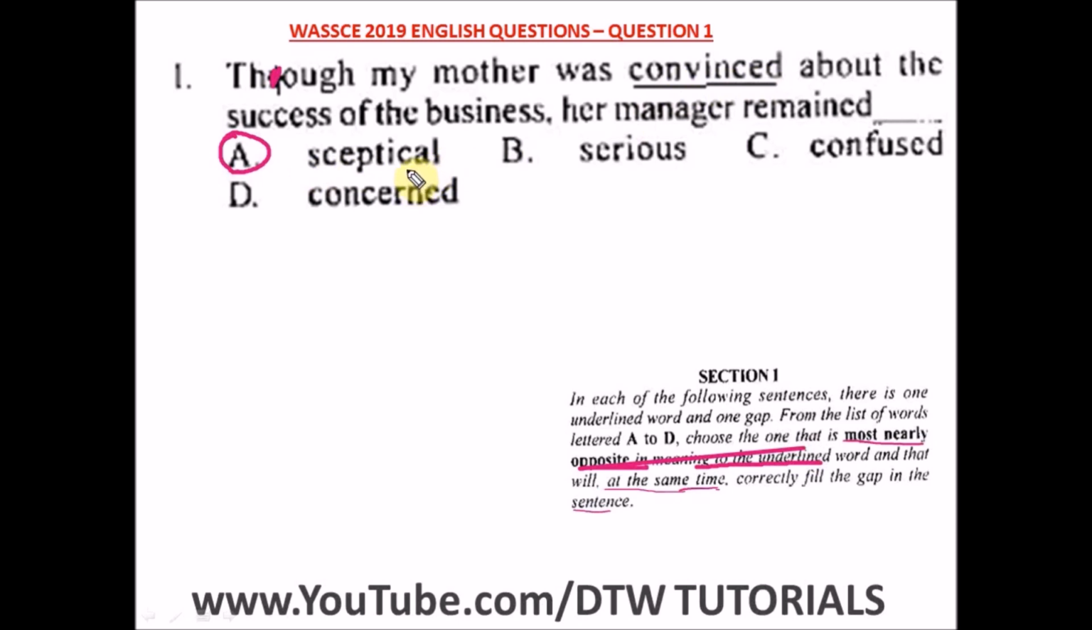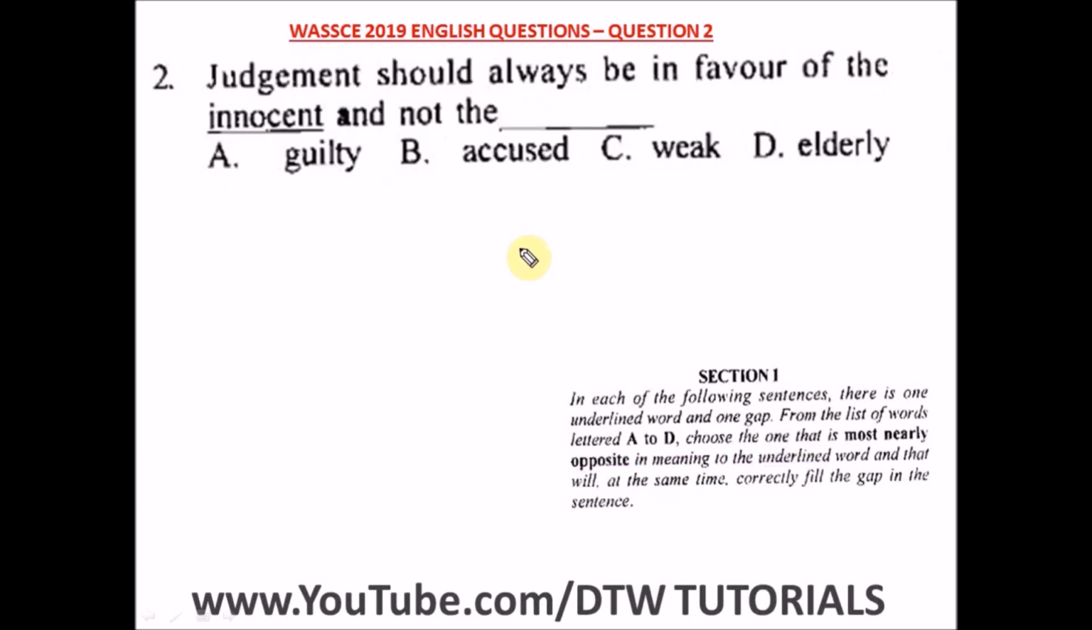But the best word here in this option that is opposite to convinced, which is being persuaded, is what? Skeptical. Skeptical means you are not convinced that something will work. That's the meaning of skeptical. So the best option here is option A, which is what? Skeptical. Question 2 of the WASSCE 2019 English past question. That's your WAEC English past question.